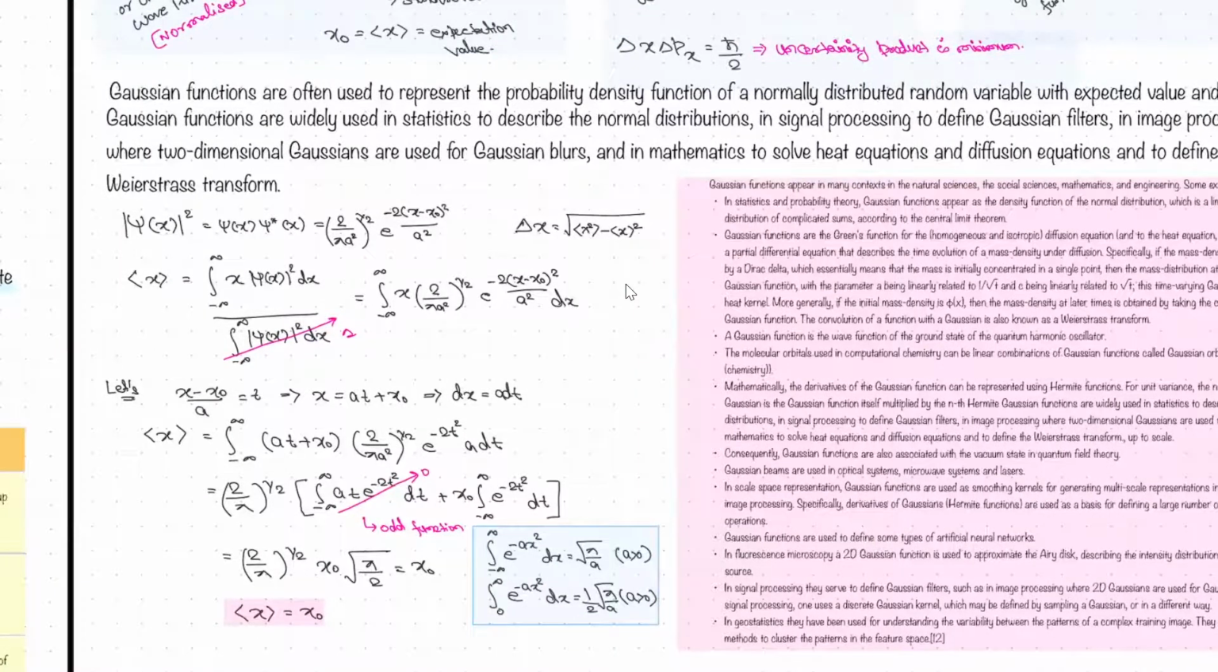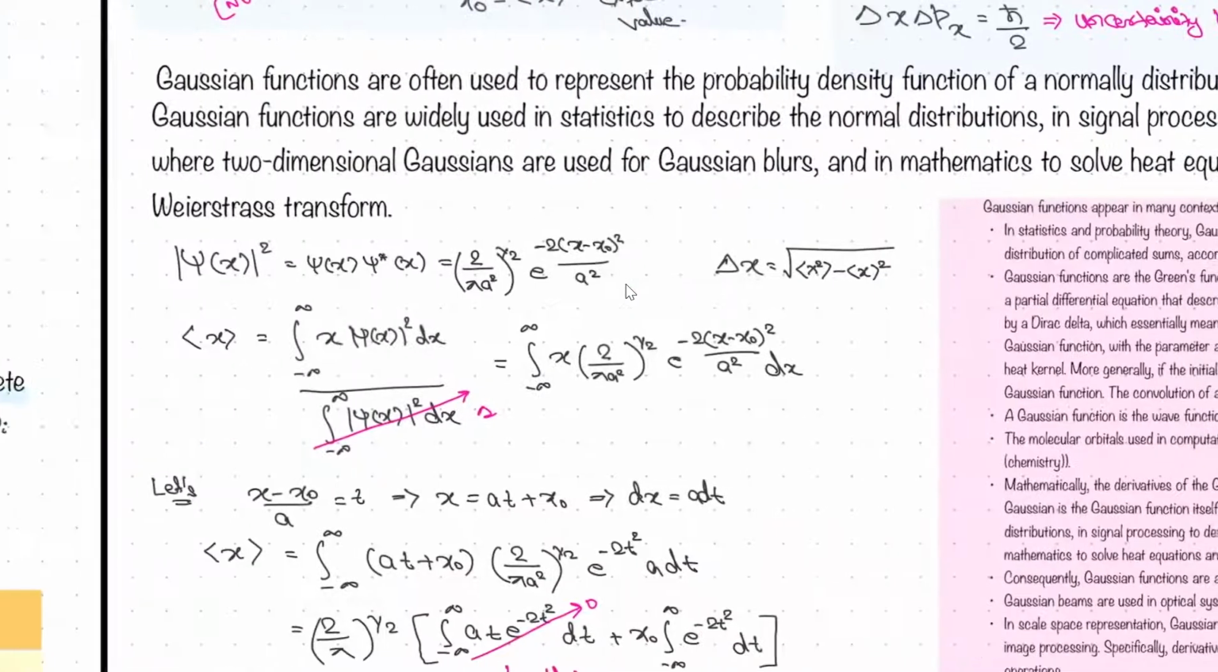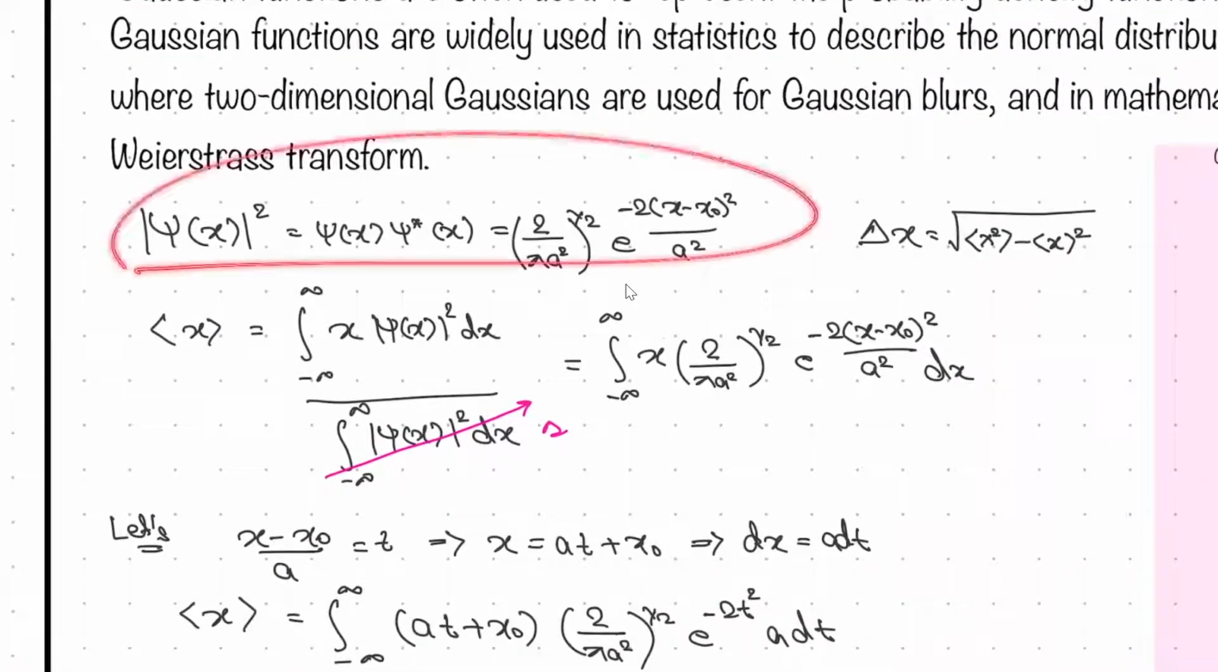Okay. So these are the definitions. Gaussian functions are often used to represent distributions. I'm also giving you the handout or the PDF for this, so you should be learning from that also. Now come to here. This is the function.